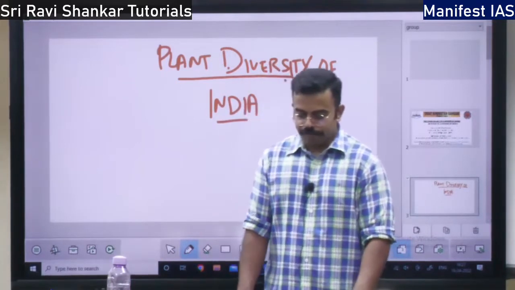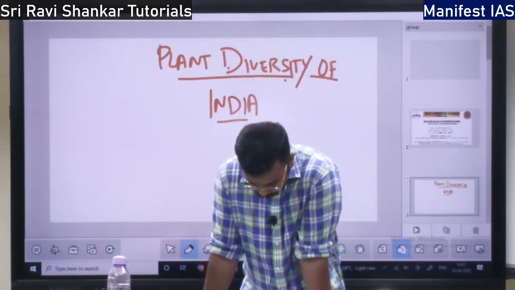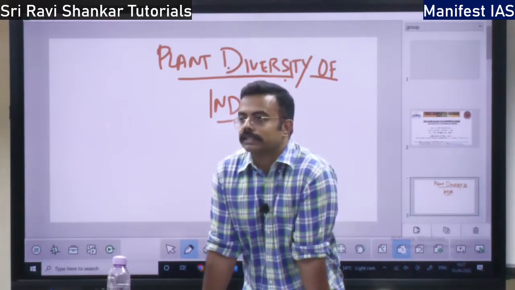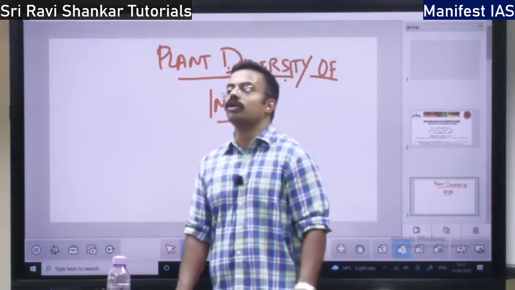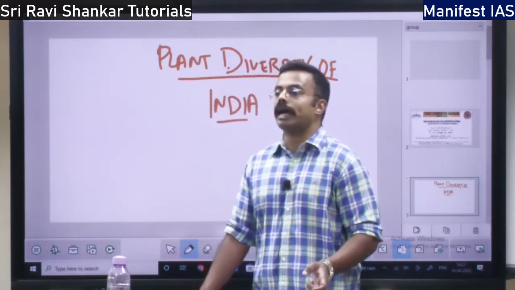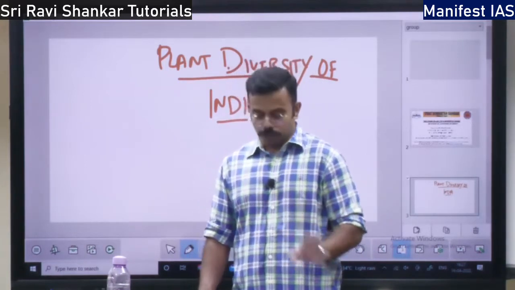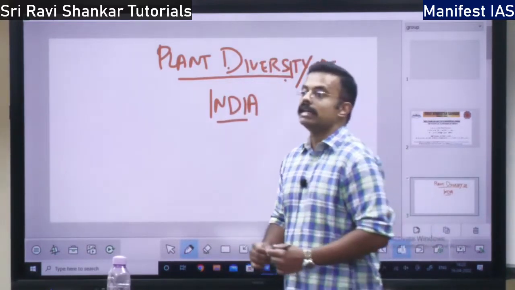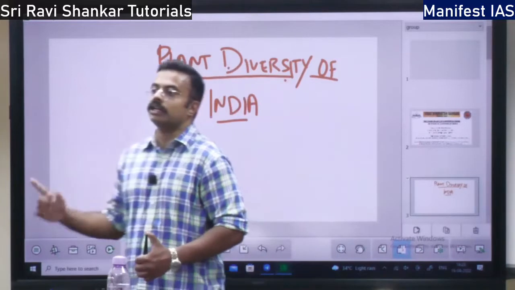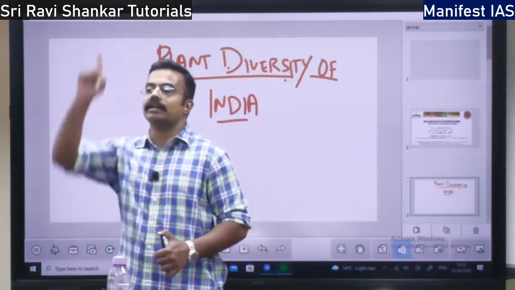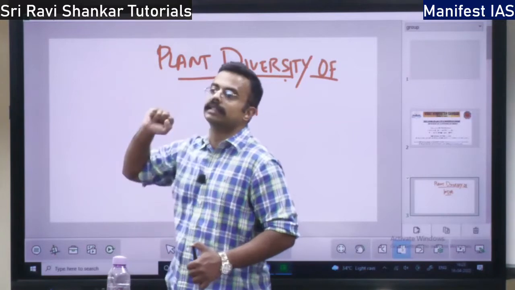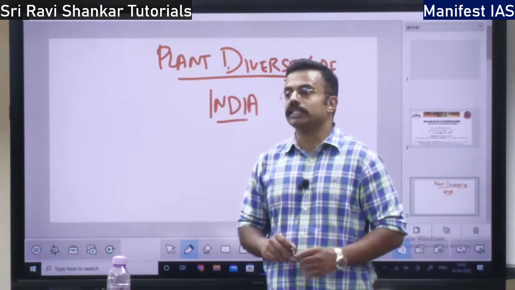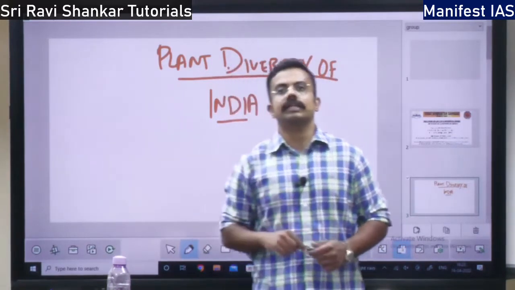Then you have epiphytes. Epiphytes grow on other plants, just like creepers. They grow on the other plant, but they do not derive their nutrition from the host plant, right? Though they grow on the host plant, there is no nutrition component. Then why do they depend on the other plant? Because of light. See, these creepers, balligalu, they want light. So they take the help of a tree and reach up to the top and take the sunlight, right? So they are not dependent on the tree for the nutrition, right? So when they are growing on a tree, what will they do?